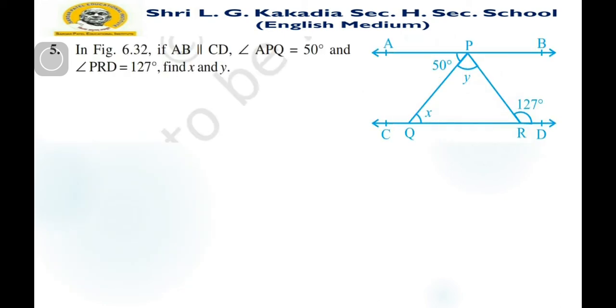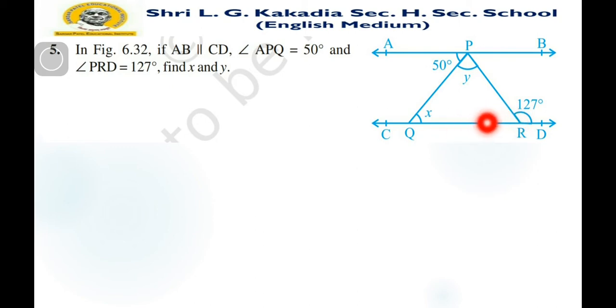In figure 6.32, if AB is parallel to CD, angle APQ is equal to 50 degrees, as you can see in the figure, and angle PRD is given as 127 degrees. Find x and y. Now you can see that here PQR is one triangle.